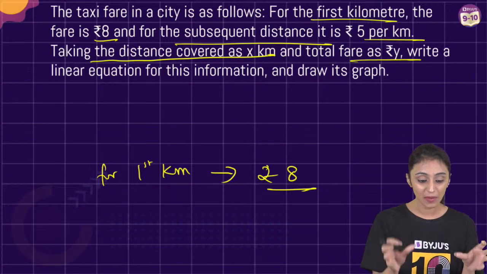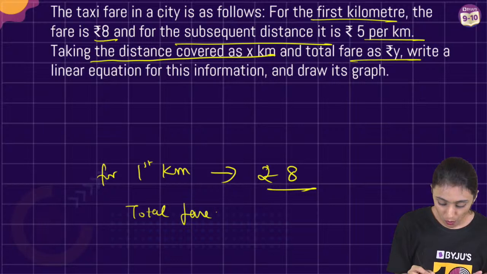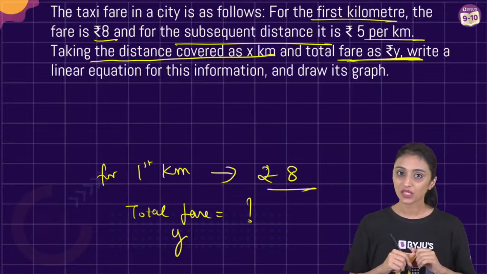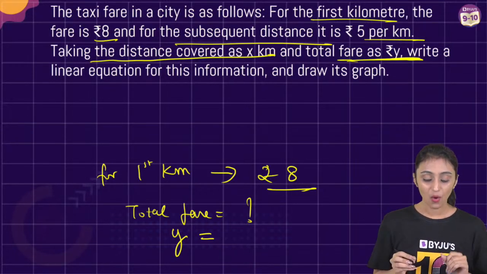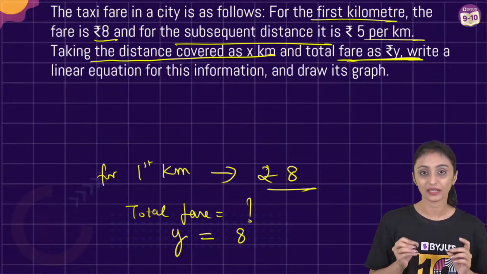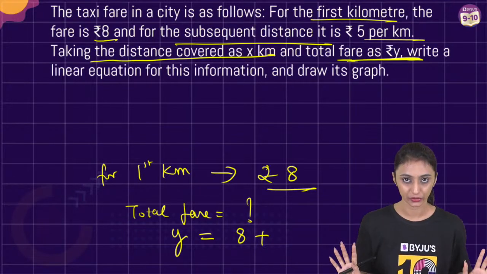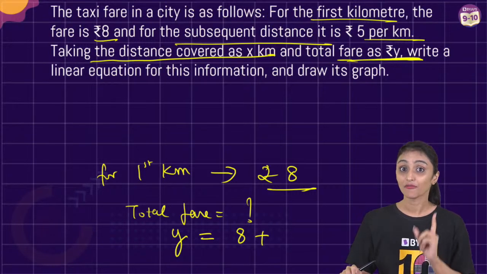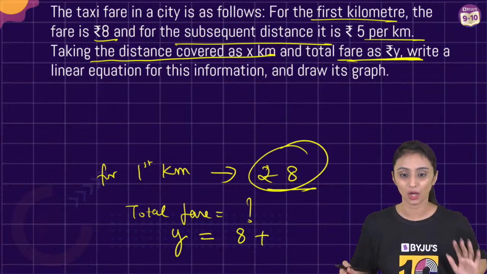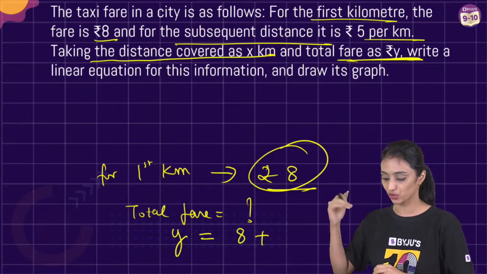So here we are making an equation for the total fare. Total fare has to be represented by y. This is what the question says. For the first kilometer, I have to pay rupees 8. That is fixed. After that, let's suppose I am covering 10 kilometers. I have already paid for 1 kilometer, that is rupees 8. Now I'm only going to pay for the rest 9 kilometers. First tell me, is that clear? Are you able to understand this much part? Then I'll frame the equations.